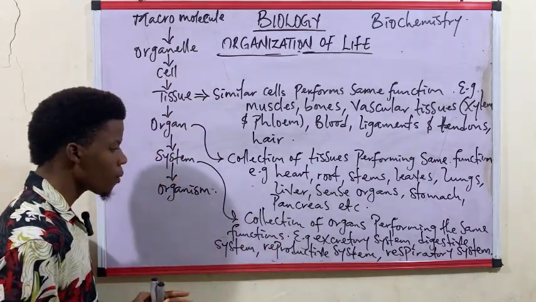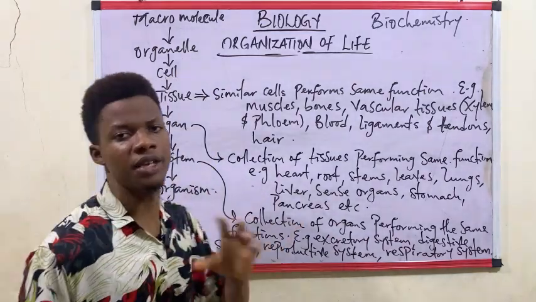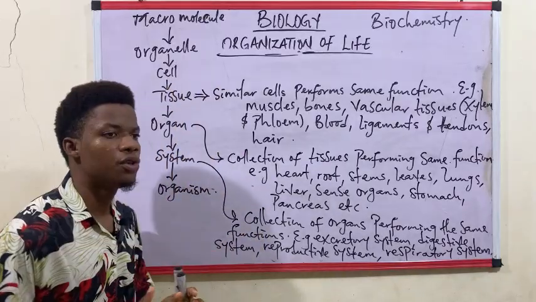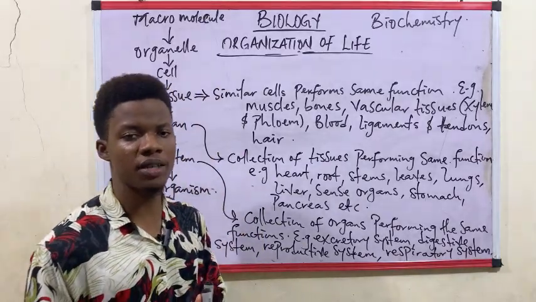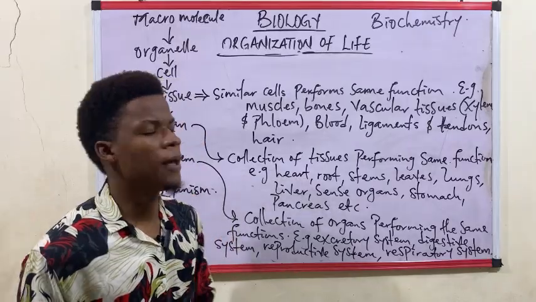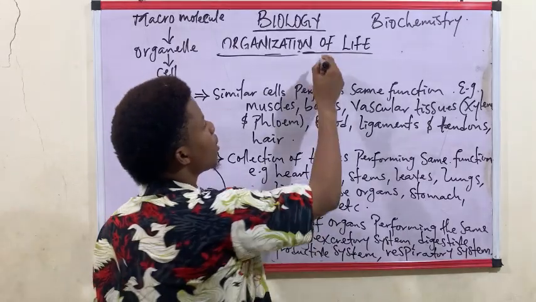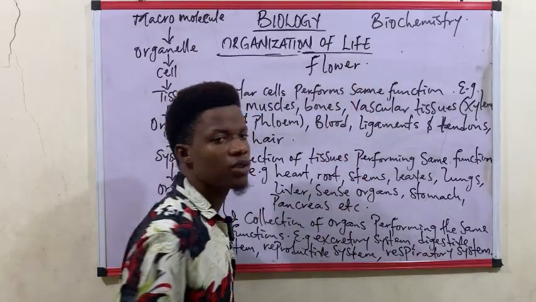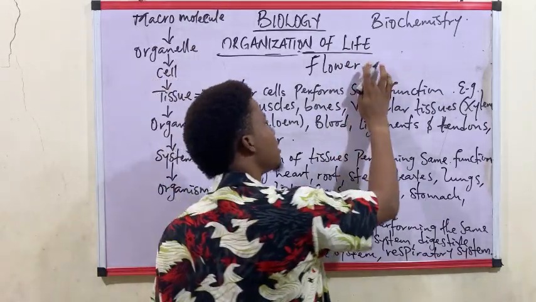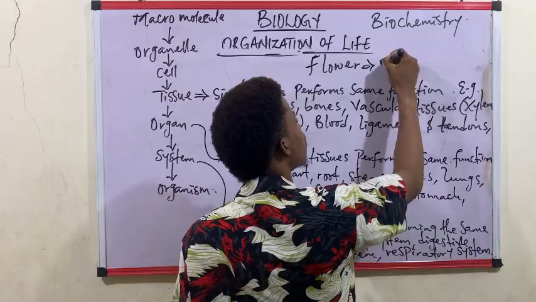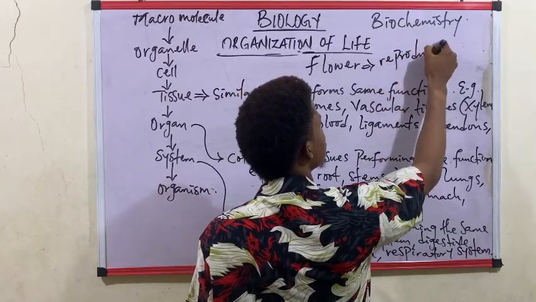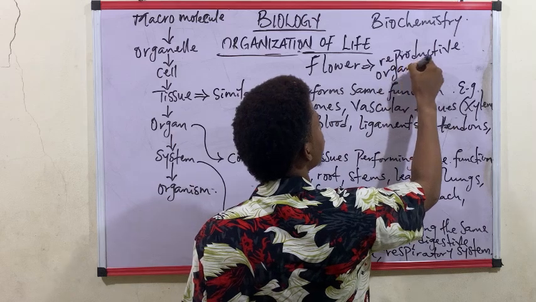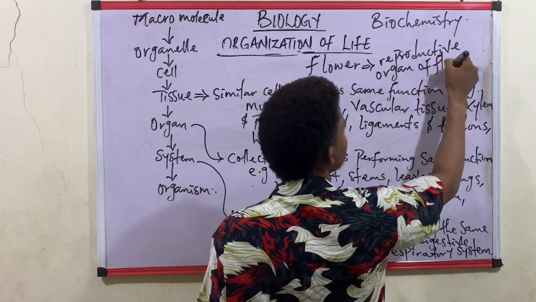So we are already at the end of this topic. Now, one thing I would like to point out is that you need to understand something about plants. In plants, if you hear the word flower, what does flower actually mean? A flower is simply the reproductive organ of flowering plants.